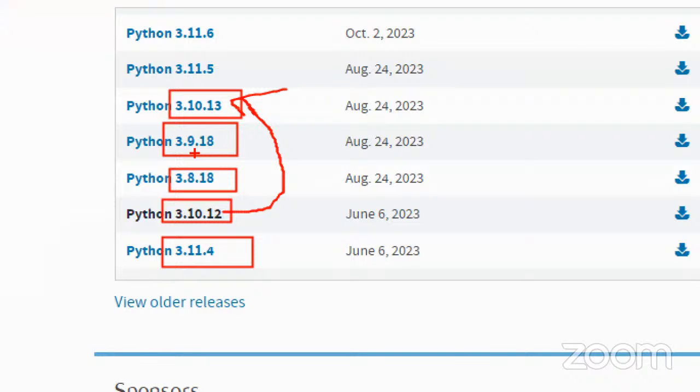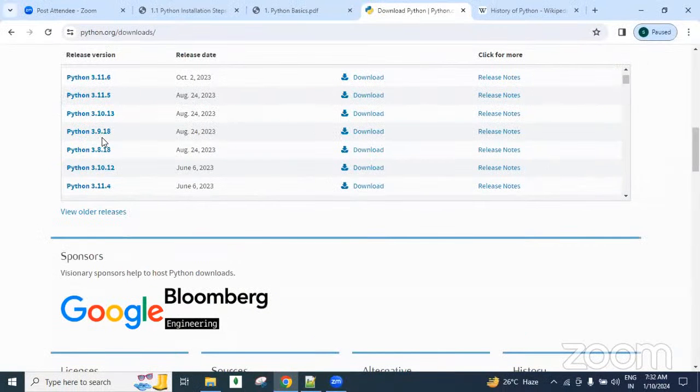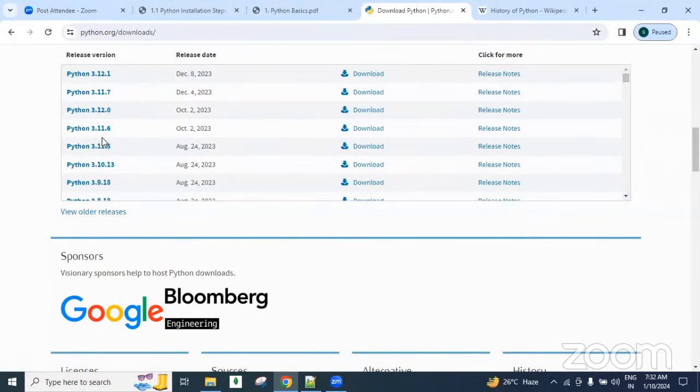Multiple teams split up, and each team works on a particular version. Some people think that after completing 3.10, they started 3.11, and after that 3.12. No, they develop all the versions in parallel.